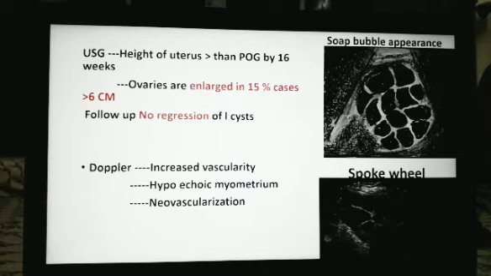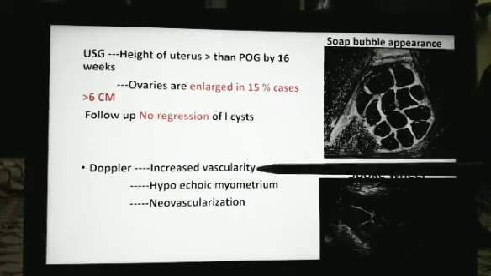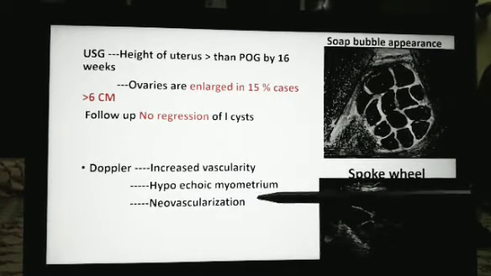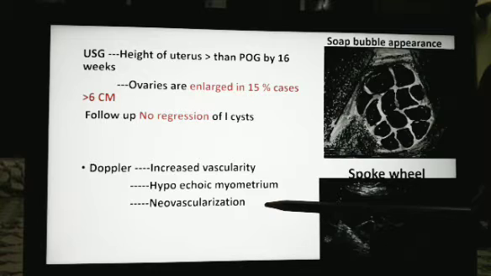On ultrasonography, the height of the uterus will be more, a subinvoluted uterus is seen, and the ovaries are still enlarged, not regressed, in 15% of cases. The typical appearance may be soap bubble appearance or spoke wheel appearance, either of them. When Doppler is conducted, there is increased vascularity near the tumor mass and around the uterus, hypoechoic myometrium because of invasion of the myometrium, and neovascularization near the nodules and around the uterus is seen.